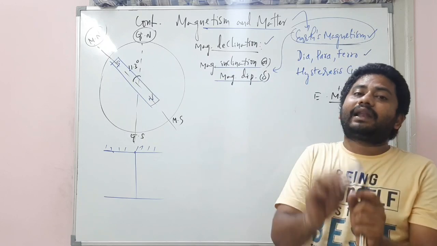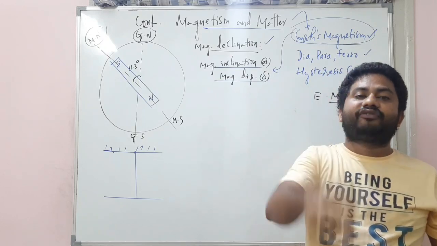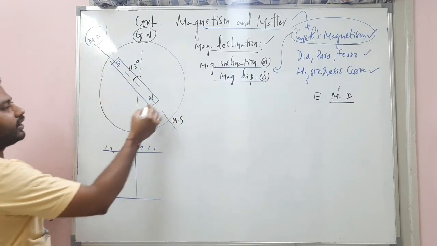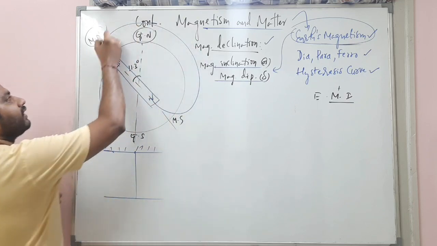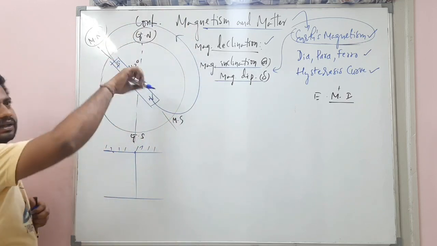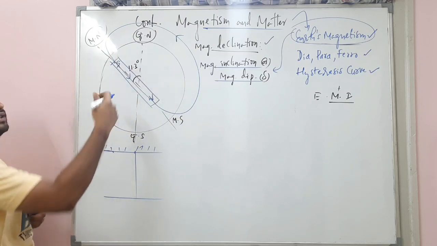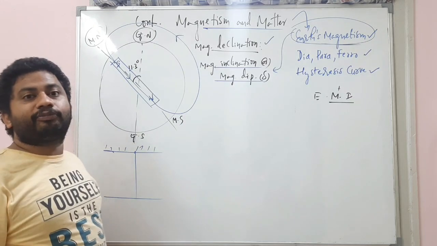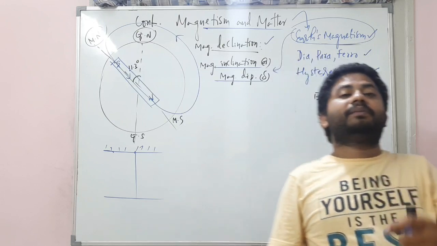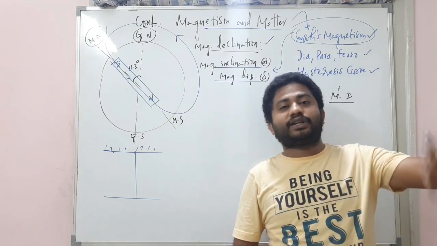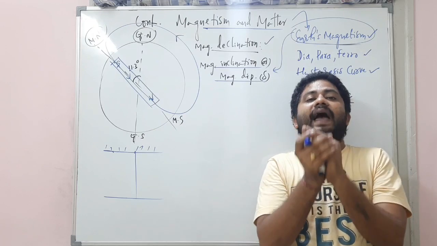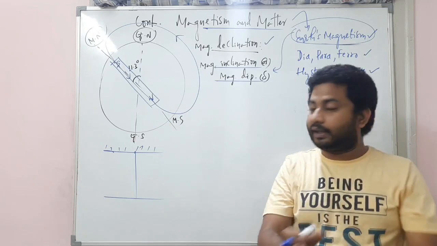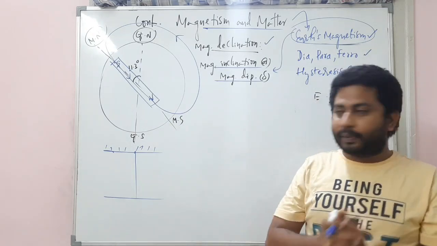The magnet is always inclined towards the Earth's magnetic field, because this is the Earth, and this is the north pole and south pole. You see, the magnetic field lines always move from north to south outside the magnet and south to north inside the magnet. This is called the Earth's magnetic field. So this magnet will have a property called directive property, my dear students. I hope you remember in the last class we discussed the properties of a bar magnet. Attractive property it will have. It will have a directive property like that, right? It will have a dipole nature in that way. So the magnet will have a directive property.